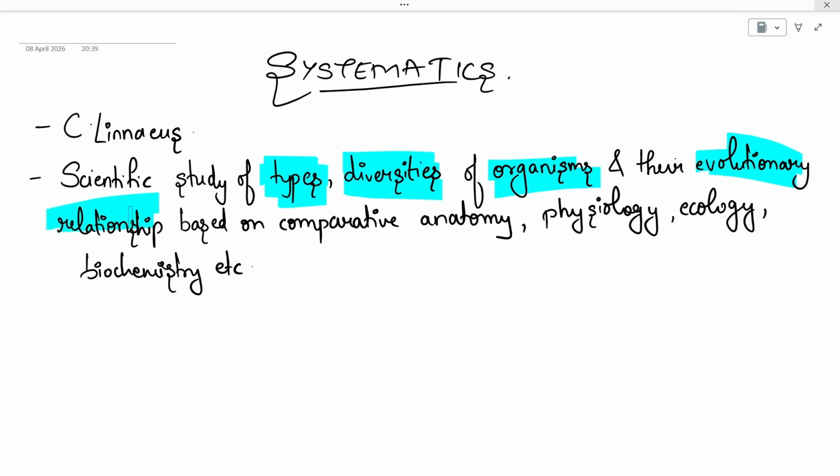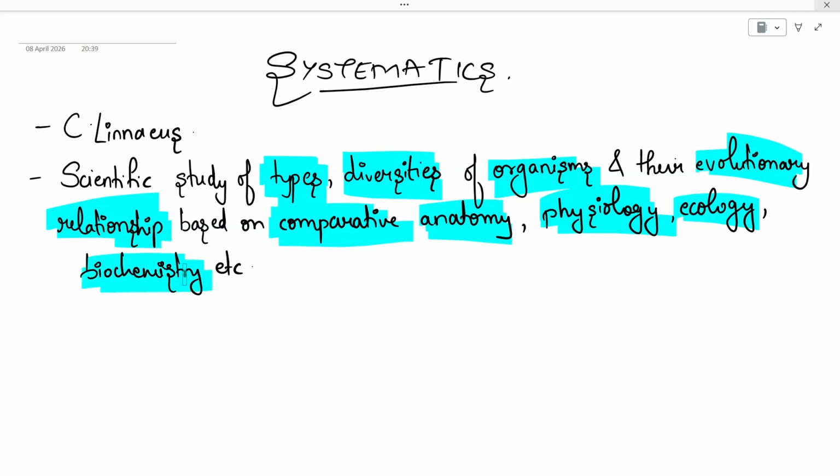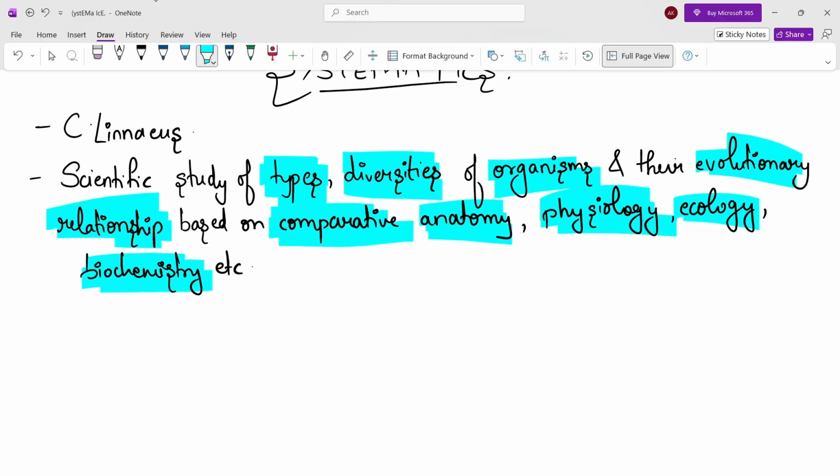That means which organism evolved from which organism, who are the ancestors of that organism. Evolutionary relationships are studied by comparing anatomy. We compare the anatomy of different organisms. We also compare their physiology, their ecology, their biochemistry, and certain other aspects are taken into account, which we'll see later in the upcoming lectures.